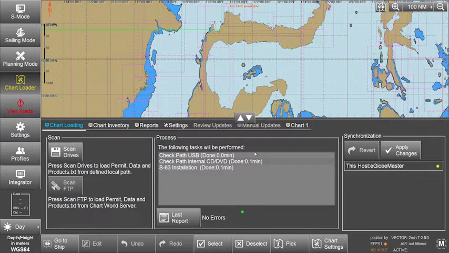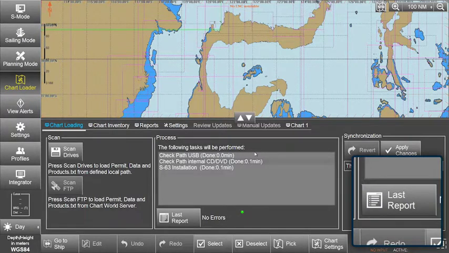All messages and actions are recorded in the report file. This can be accessed, if required, via the Last Report button.